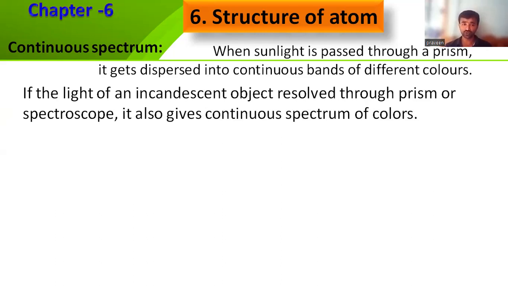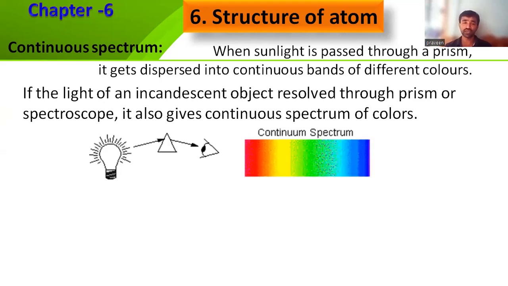So through the spectroscope, it is giving you a continuous spectrum. When you observe through powerful spectroscopes, you can see continuous color bands. So that is given here on the screen.